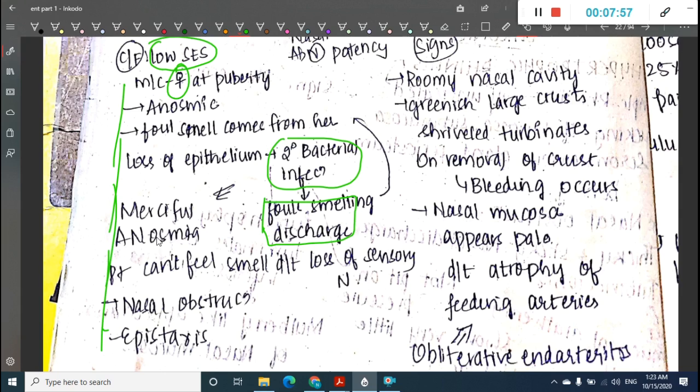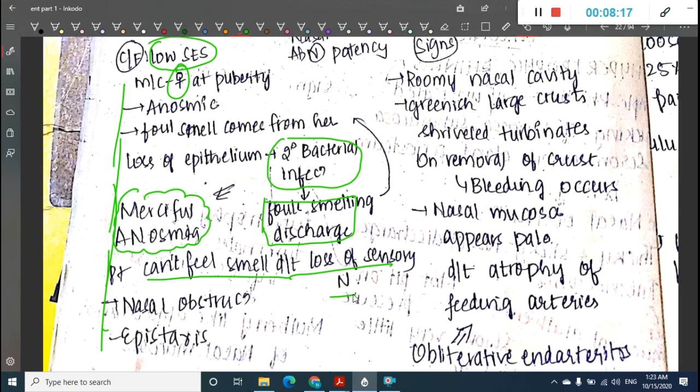This is called a condition of merciful anosmia. In this, the patient cannot feel the smell due to the loss of sensory nerves. Sometimes nasal obstruction and epistaxis are also seen.